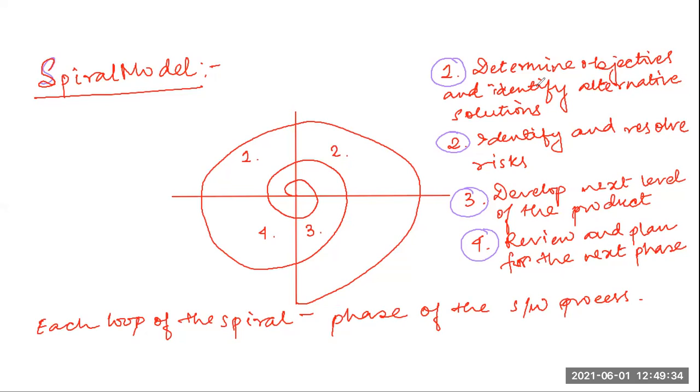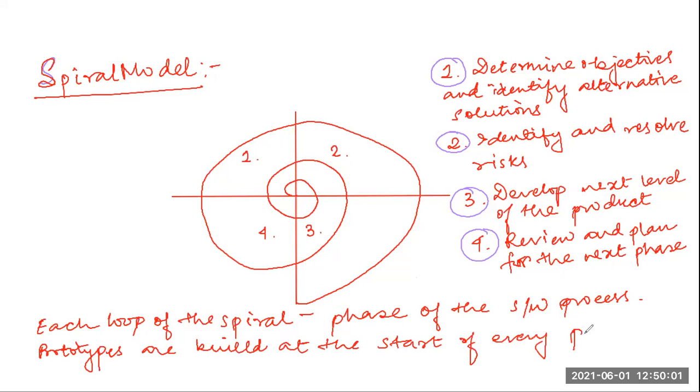In contrast, in the spiral model, the prototypes are built at the start of every phase. So remember this: in the prototype model it was built at the start of the project, whereas here the prototypes are built at the start of every phase.